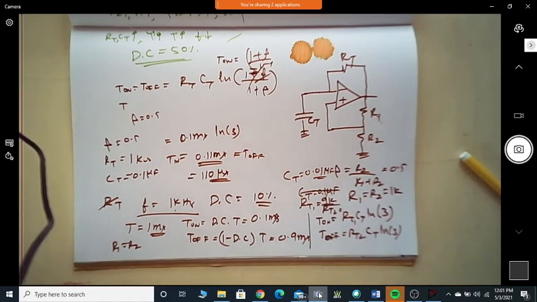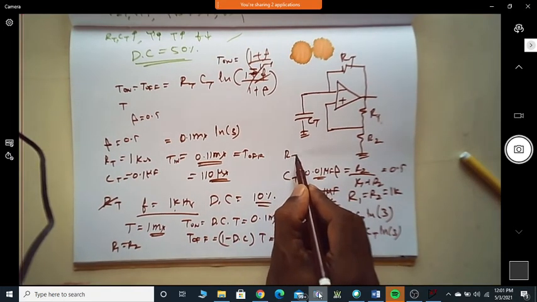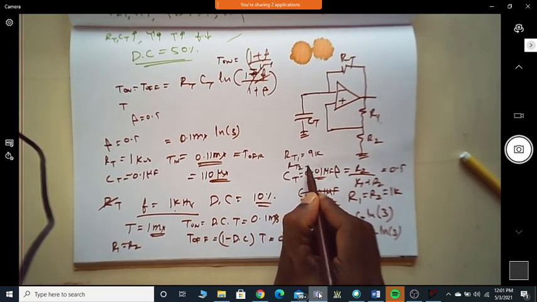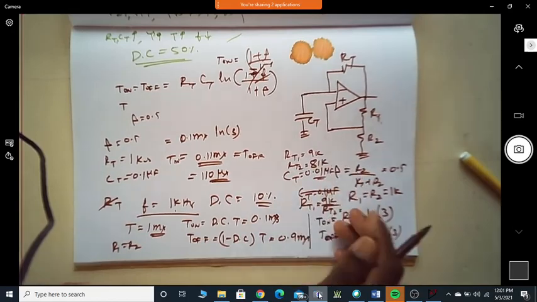Almost. 9 into 9 is, I think, 81. The other one is 81K. RT1 is 9K. RT2 is 81K, close to.